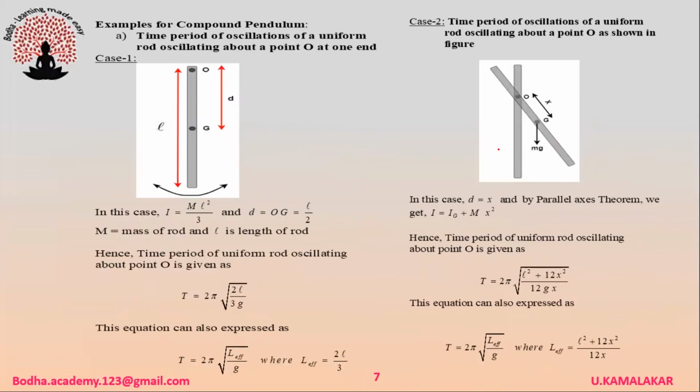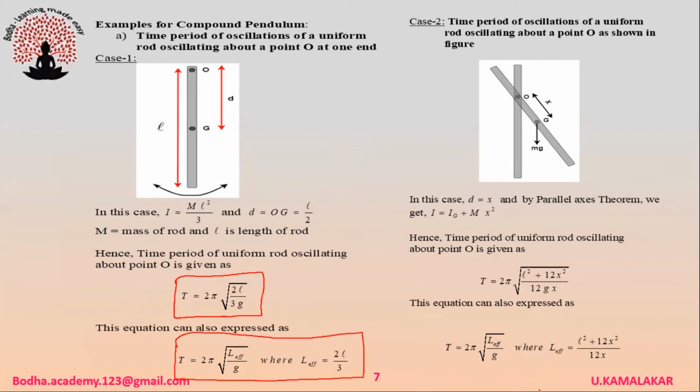Examples of compound pendulum. First one, time period of oscillations of a uniform rod oscillating about a point O at one end. In this case, the moment of inertia of the rod is I = mL²/3 and d = L/2. Hence, the time period of oscillations of the uniform rod oscillating about point O is T = 2π √(2L/3g). This formula can also be expressed as T = 2π √(L_eff/g), where effective length is 2L/3.